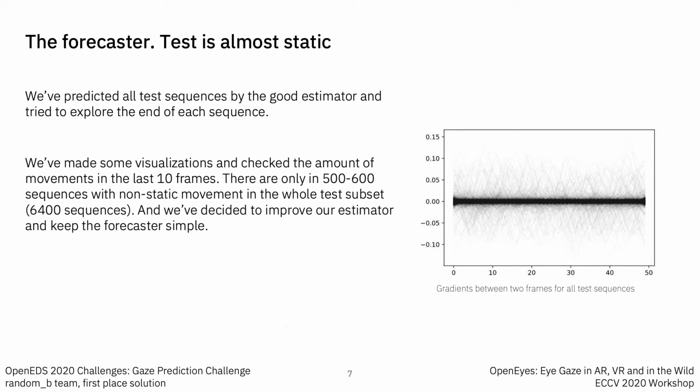So what's wrong with the test set? We've predicted all test sequences with the good estimator and tried to explore the end of each sequence. We've made some visualizations and checked the amount of movement in the last 10 frames for every sequence. There are only 500-600 sequences with non-static movements in the whole test subset, which contains 6,400 sequences. And we've decided to improve our estimator and keep the forecast simple. On the right side, you can see a visualization of gradients between 2 frames for all test sequences.